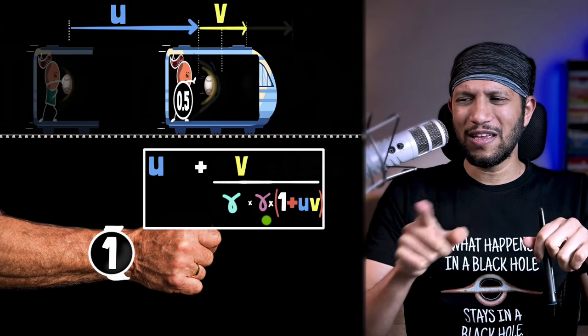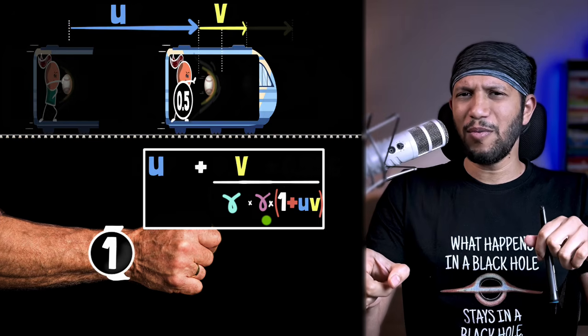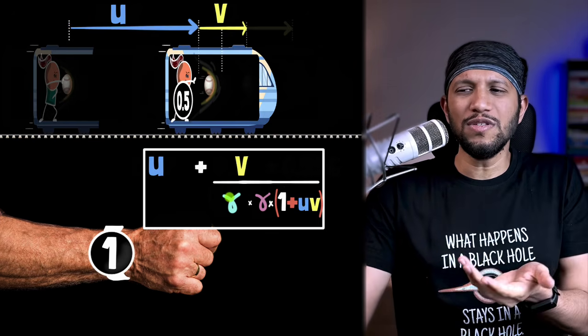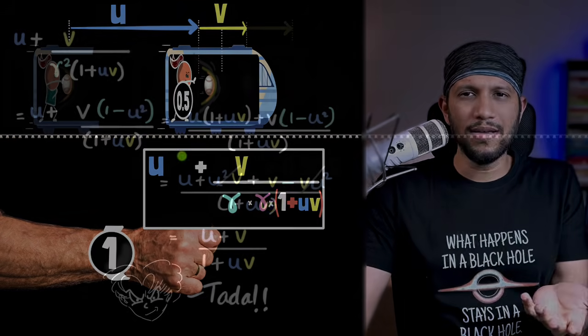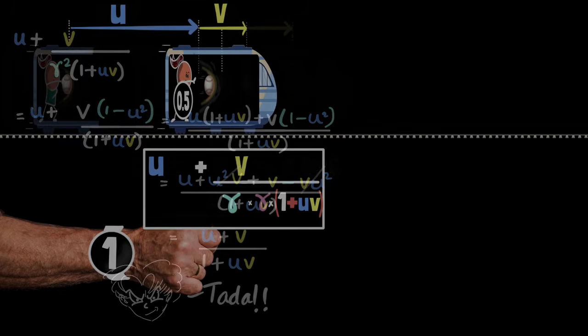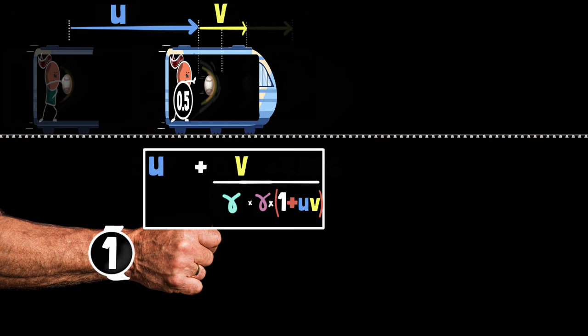But I know what you're thinking. You're thinking, well, this is not the formula in our textbooks. And Einstein says, yeah, of course. I mean, if you substitute the value of gamma and just simplify it a little bit, you will get the familiar formula that you see in your textbooks. This refined version is efficient for problem solving, and that's why we find it in our textbooks. But for a deeper and more intuitive perspective, I find this raw version to be much better.